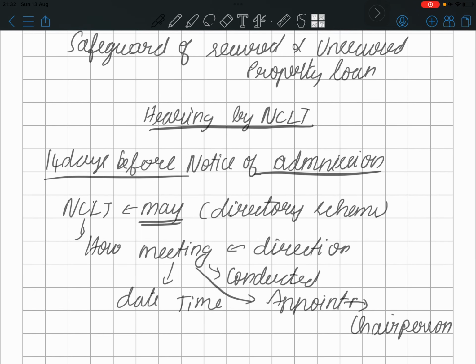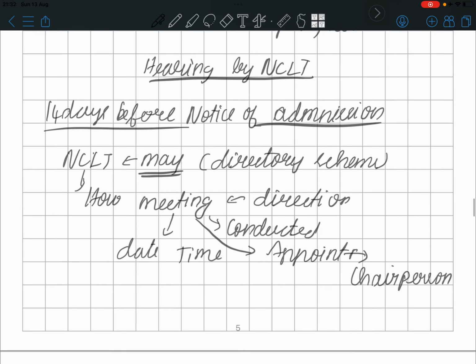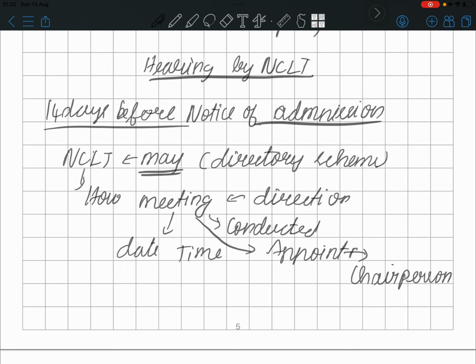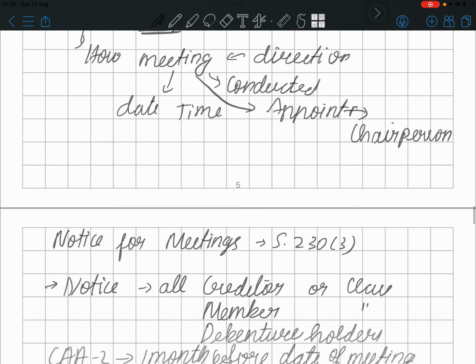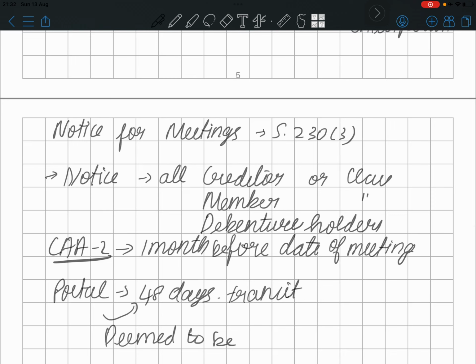So how many days is the notice of admission? Actually 14 days before the notice of admission, the NCLT may direct the scheme, may not, but when they direct, the NCLT will appoint a chairman, and the chairman will be directed on what date, what time, and how it is to be conducted. Every detail of the meeting to be conducted will be given by the NCLT. At the same time, notice for the meeting will be given to all the creditors, members, debenture holders, shareholders, preferential shareholders, preferential debenture holders, everyone.